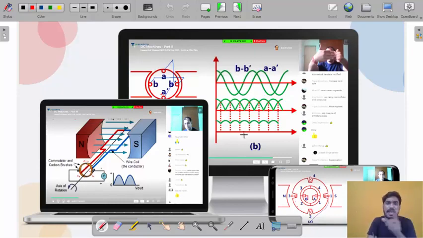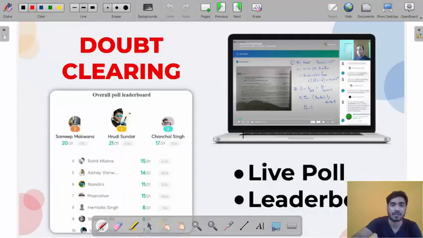This is a snapshot of one of the classes. You will find these types of diagrams. You will feel how these things are working. You will have a perfect visualization, my friend. Do you understand what the advantage of Unacademy Plus is?